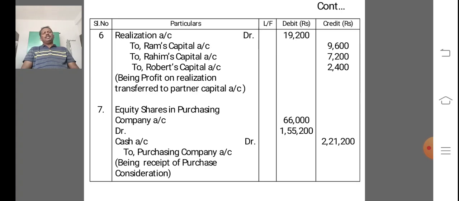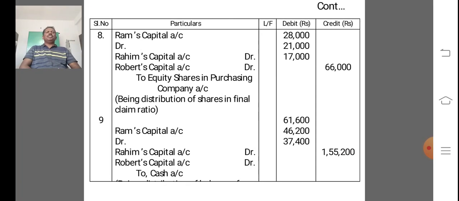The next entry is equity shares in purchasing company account 66,000, cash or bank account 1,55,200, to purchasing company account 2,21,200, being the receipt of purchase consideration.